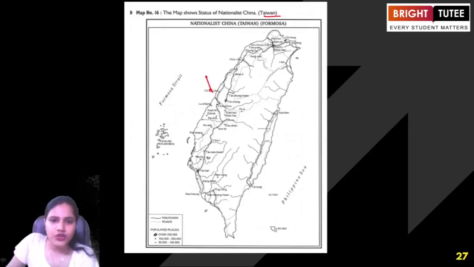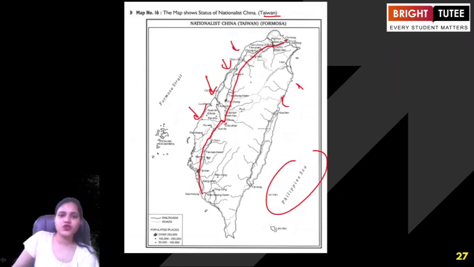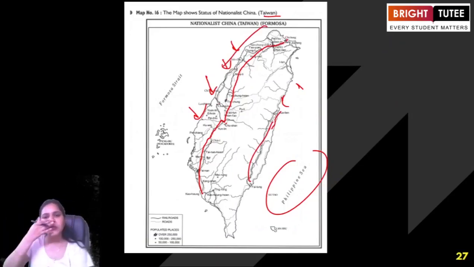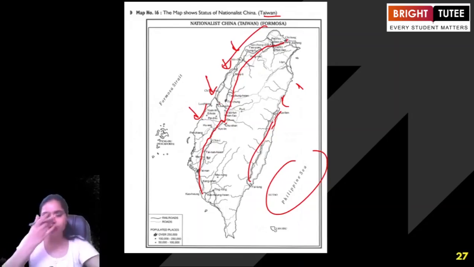If you look at the map, here is Taiwan, and this is the Philippine Sea. Just focus on the highlighted region. This was nationalist China, the Taiwan region, also known as Formosa, about which you have already learned. Just looking at the map, you need to focus on the importance.